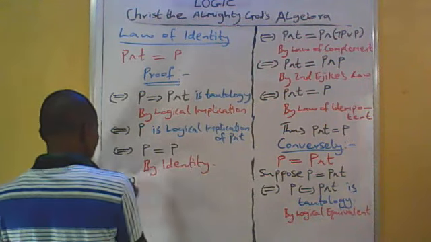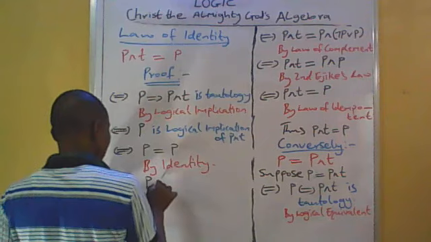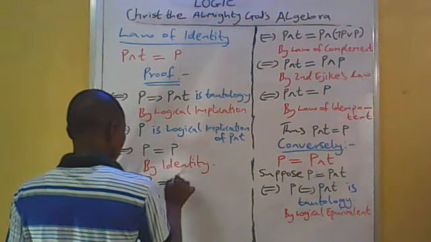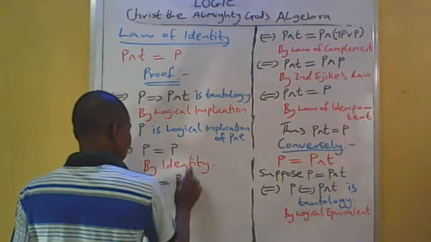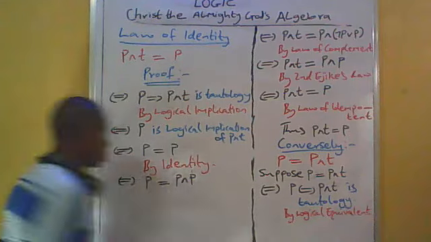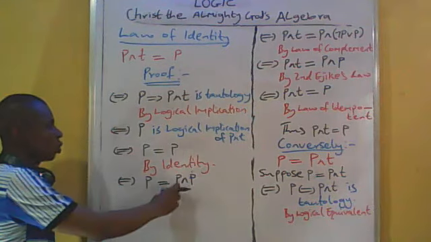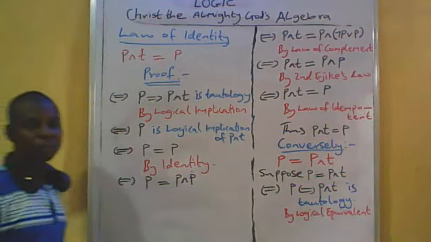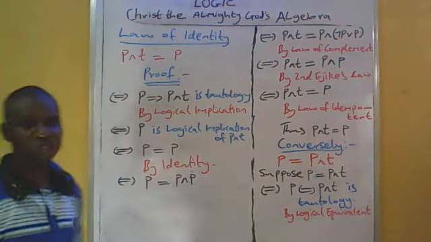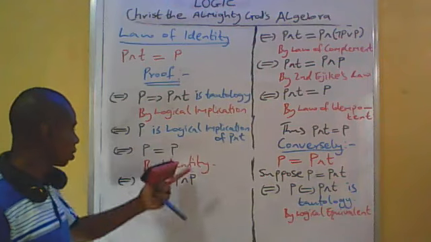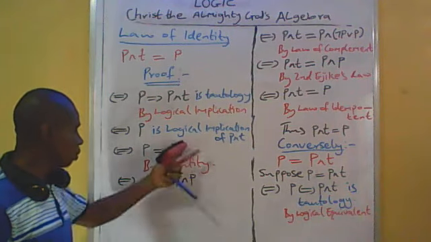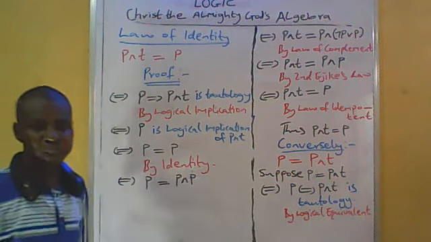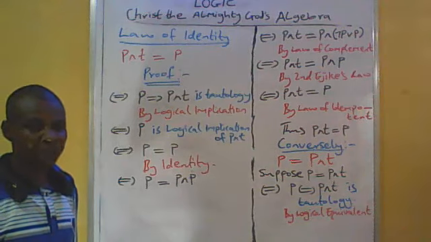If and only if P is equal to P and P. So this P is equal to P and P by law of idempotency. So you substitute P with P and P by law of idempotency.